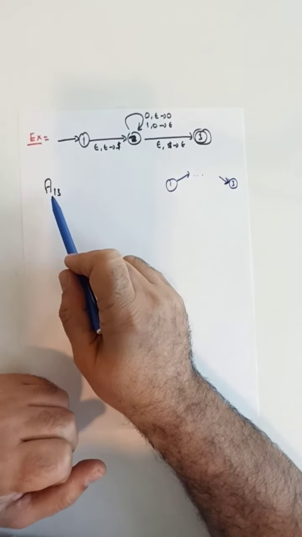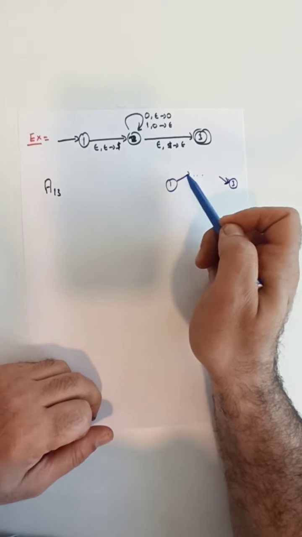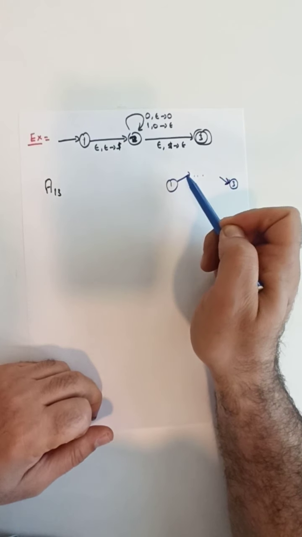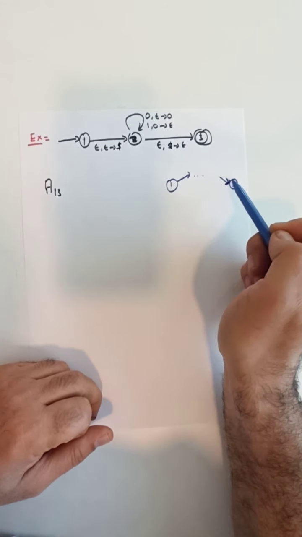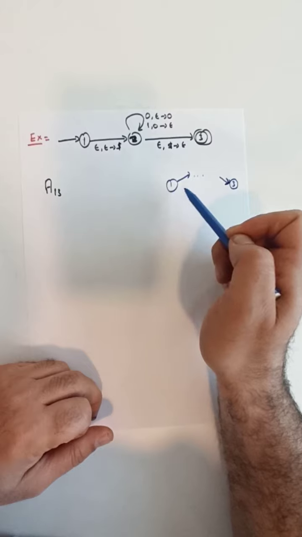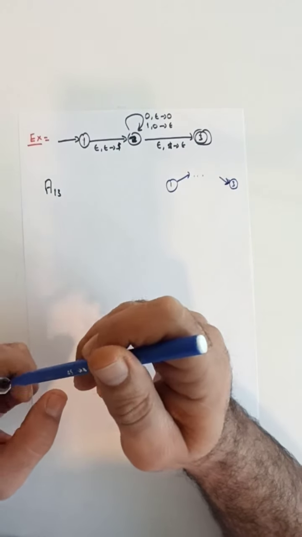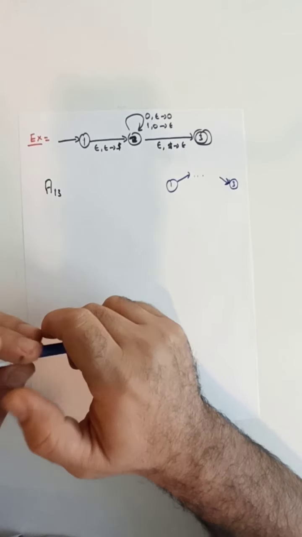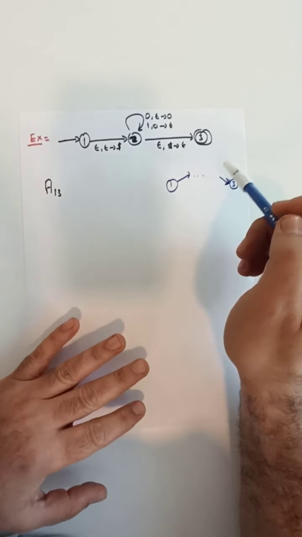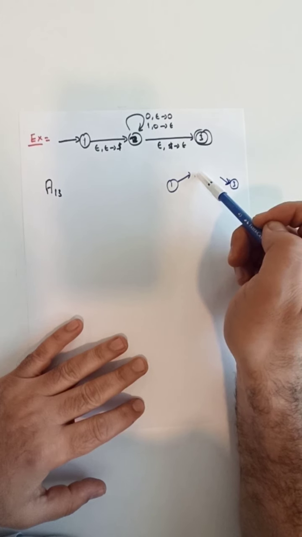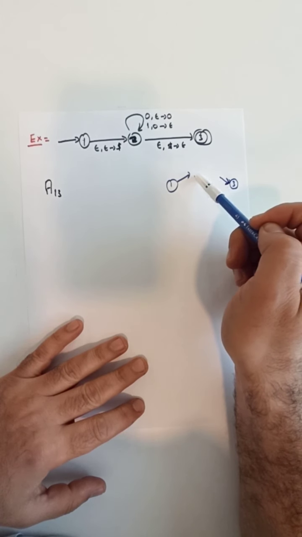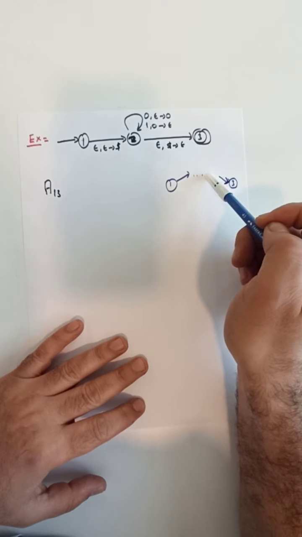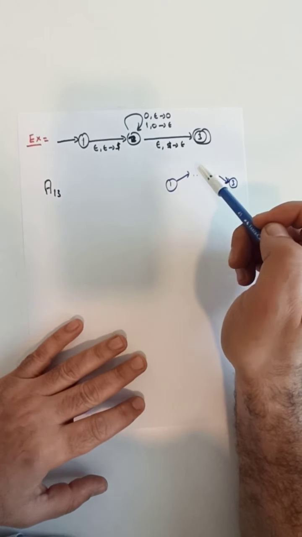We want our variable A13 to correspond to every string that we can consume within this computation path from 1 to 3, assuming we start with empty stack at 1 and end with empty stack at state 3. Now the two cases were: one, the stack is never empty somewhere in between, and the second, the stack becomes empty case. Let's see if both of these cases are possible.